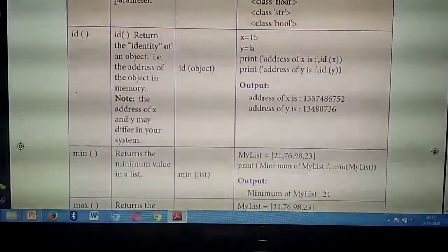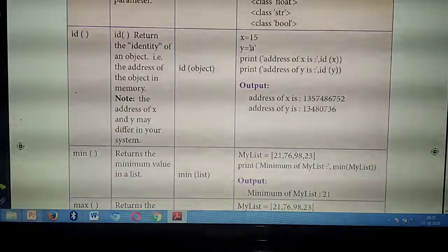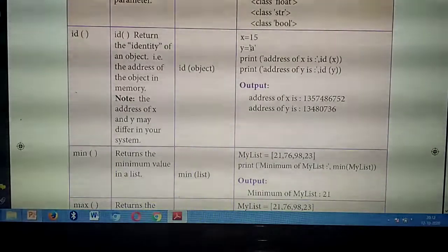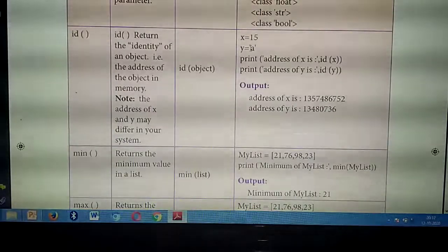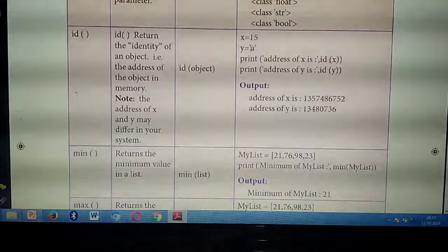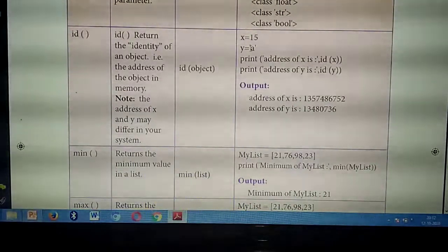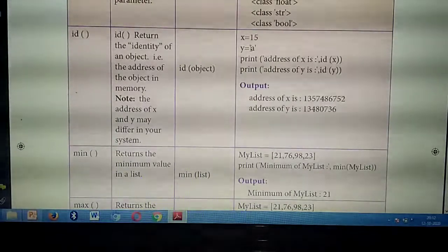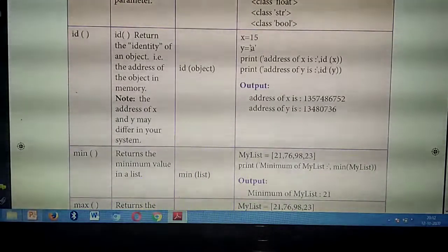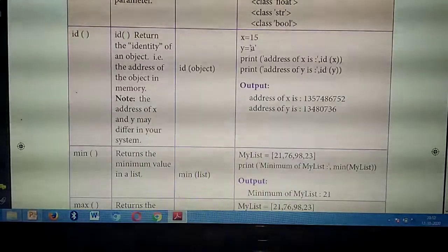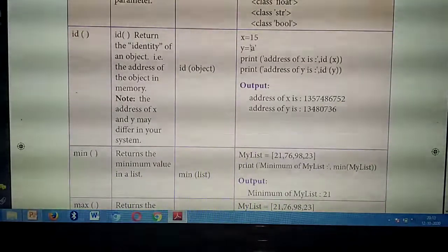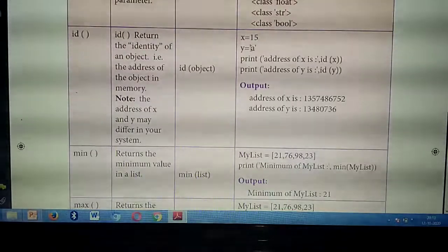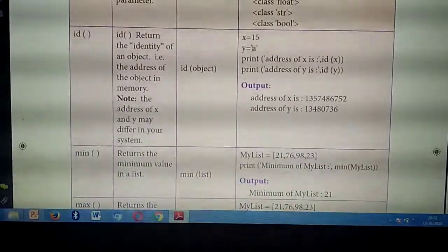It will store the data in the form of memory addresses. Okay. For us, each and every home will have a separate address, isn't it? For you and each and every person will have a separate address for home. Likewise, however many variables you are declaring, each and every variable will have a memory address. In the memory, in which place they are located, each variable has a separate memory address. Okay. So, this id function will return the memory address for that object. Understand?